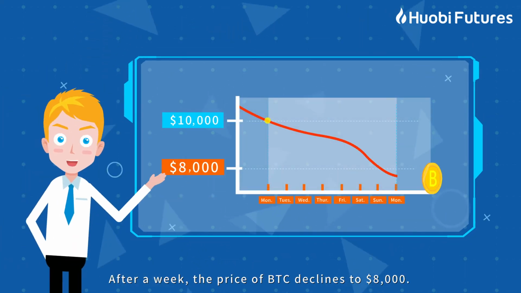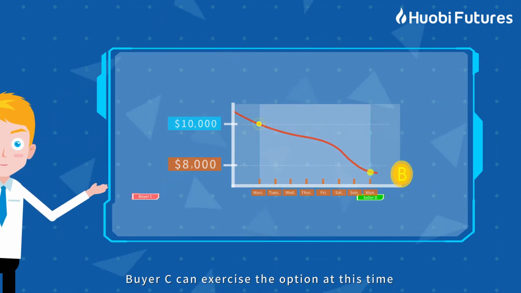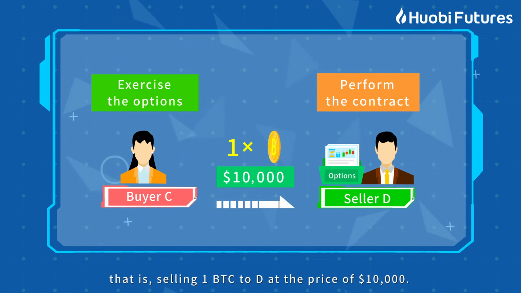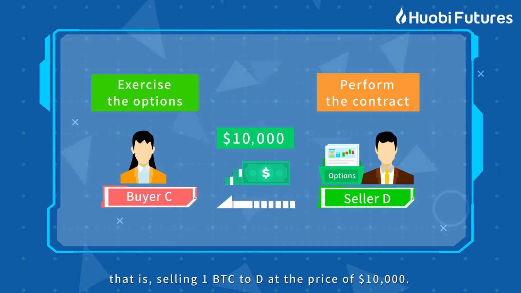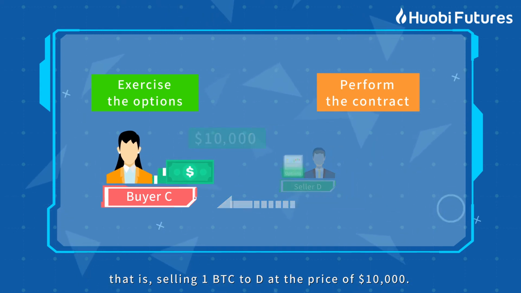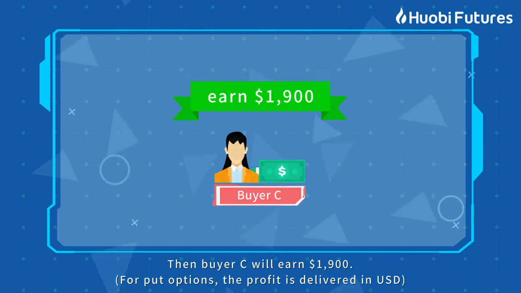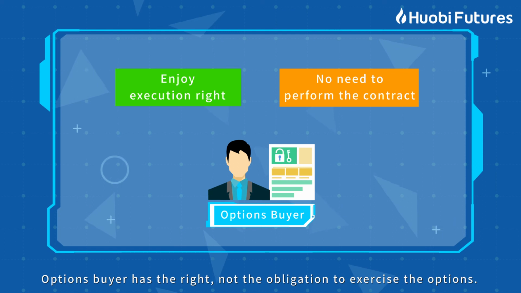After a week, the price of BTC declines to $8,000. Buyer C can exercise the options at this time. That is, selling 1 BTC to D at the price of $10,000. Then buyer C will earn $1,900. Options buyer has the right, not the obligation to exercise the options.